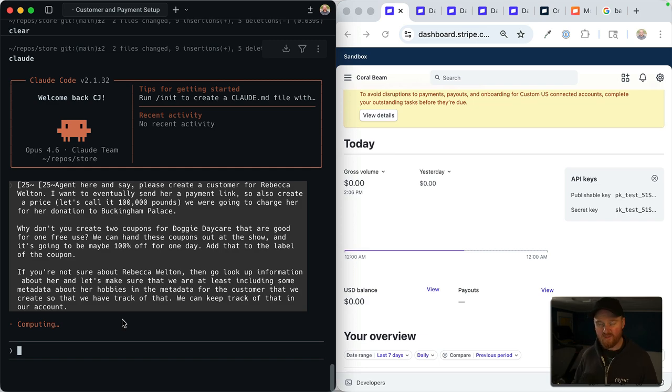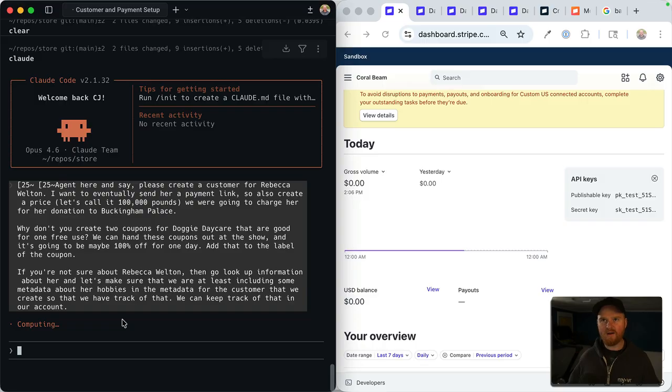While you're at it, why don't you create 2 coupons for doggy daycare that are good for 1 free use, and then we can hand these coupons out at the show. And it's going to be maybe 100% off for 1 day. So add that to the label of the coupon.